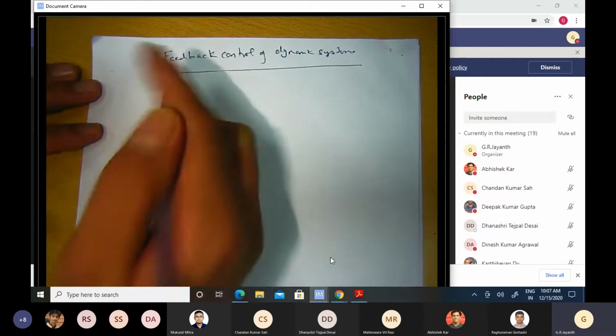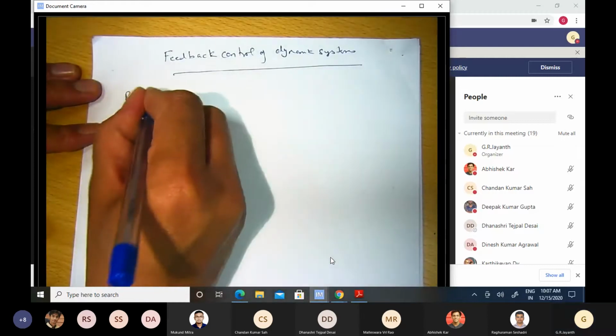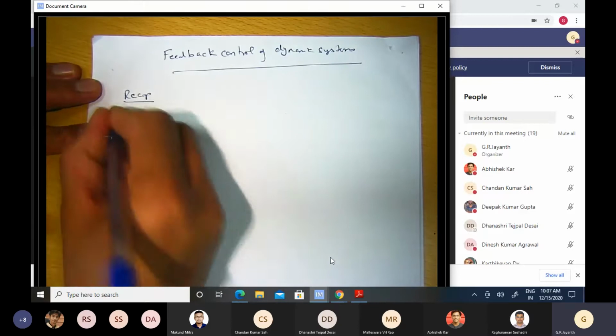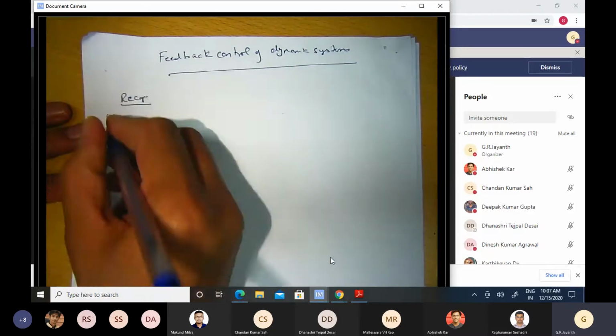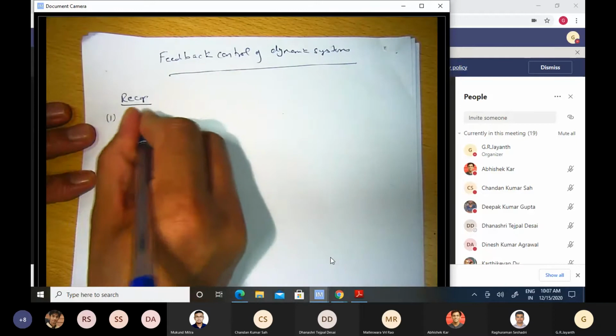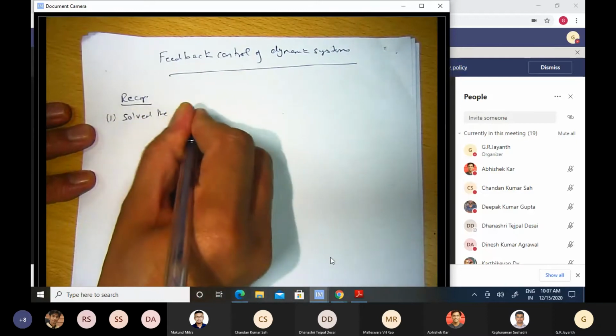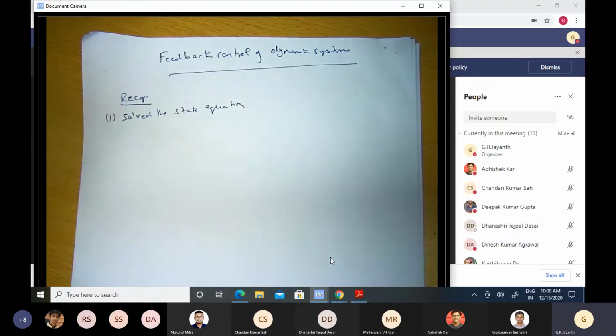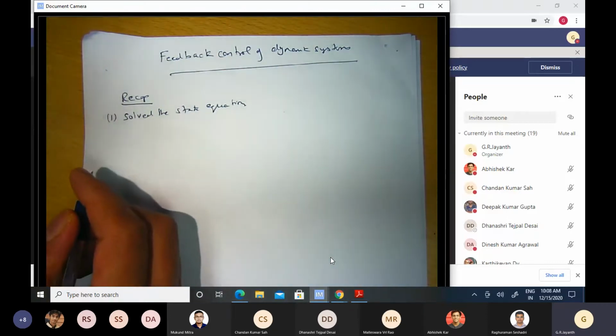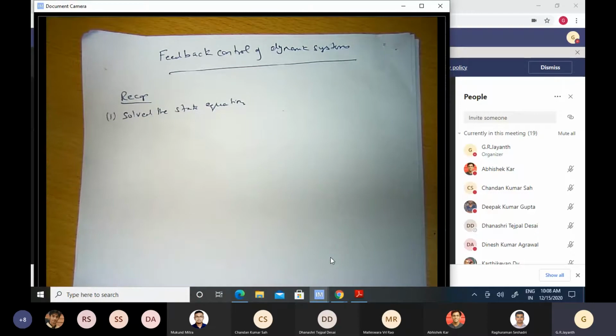Okay, so let us first recap what we discussed. We first started off by taking a specific example of a pendulum and solved the state equation. We did that for a certain set of initial conditions, and the solution that we got was exactly what we would have expected.